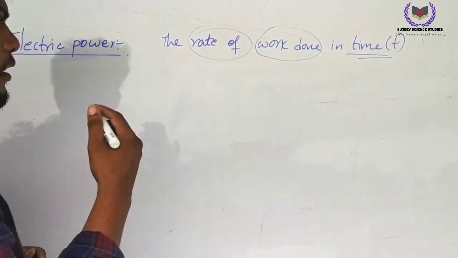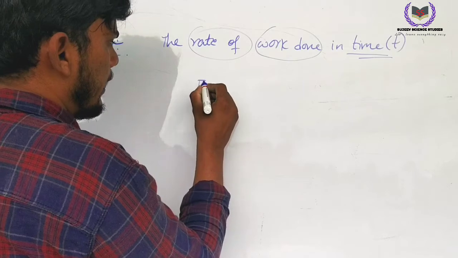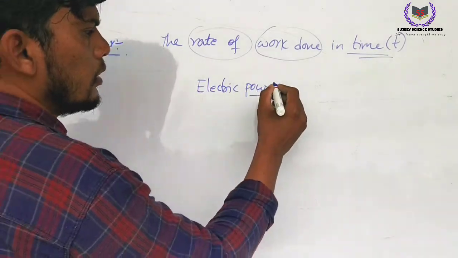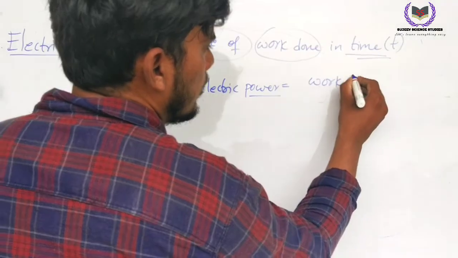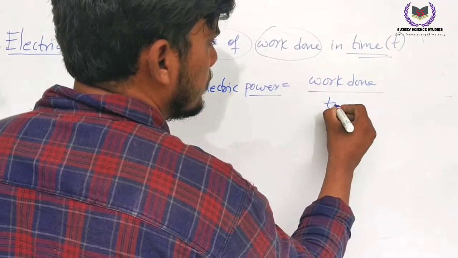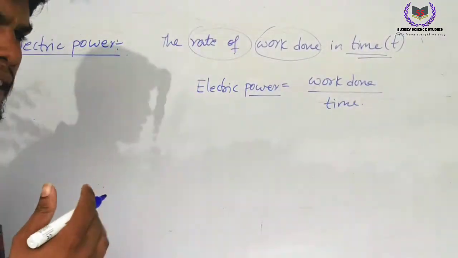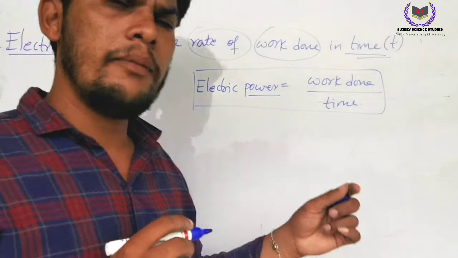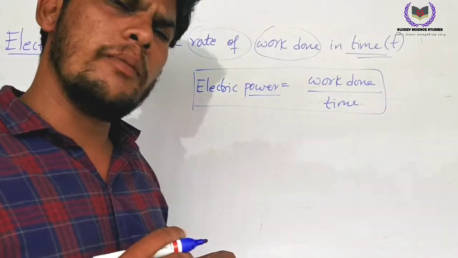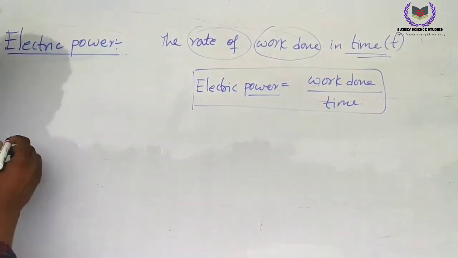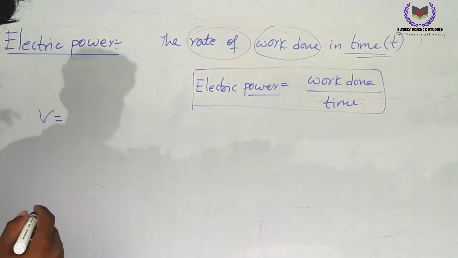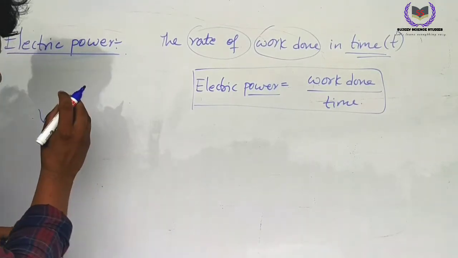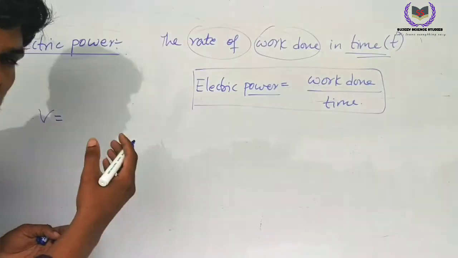We can write the formula: electric power, or power, equals work done in time t. It is actually the formula of electric power, the work done in time t. Already we know about voltage. What is voltage? Voltage V equals the work done to carry a charge from one point to another point, called voltage or potential difference.